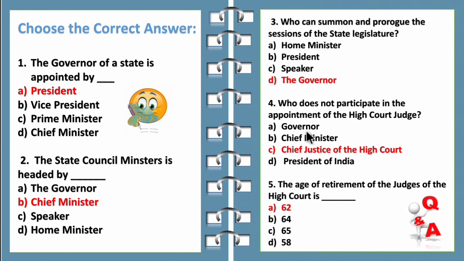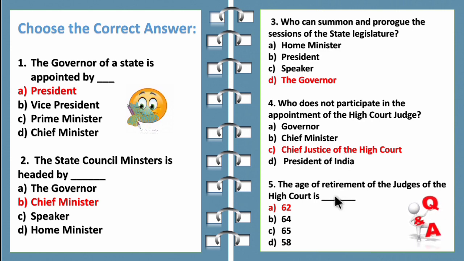First is Governor, option B Chief Minister, option C Chief Justice of the High Court and option D President of India. So children, option C is the correct answer, Chief Justice of the High Court.